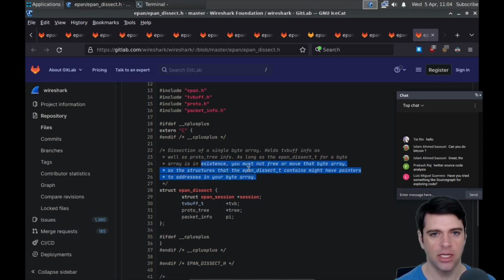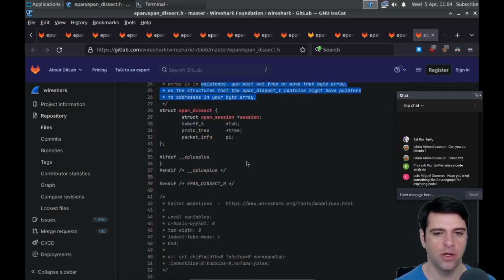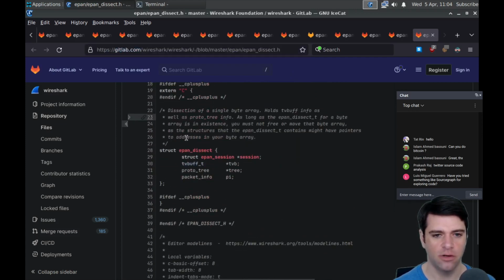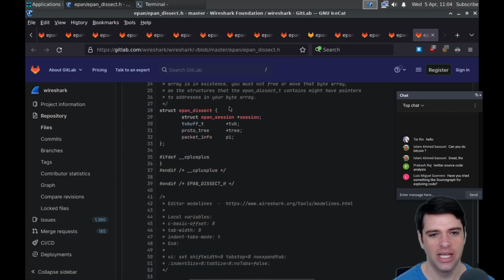This is, I guess, something that like garbage collection would know if you used a garbage collected language. But if we're in C, then maybe there's not a lot of facilities for knowing that. And maybe it's the caller's responsibility to figure that out. So the epan_dissect has some session. A tvbuff, I don't know what TV stands for, but buff is presumably some sort of buffer. T might be time.